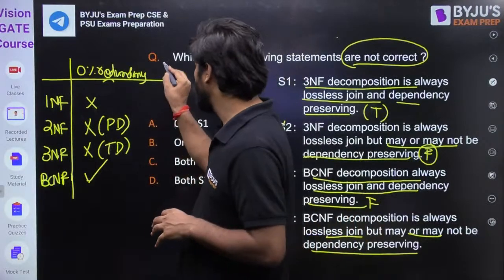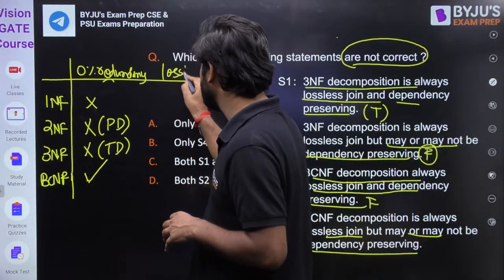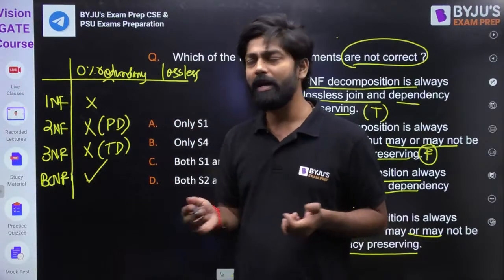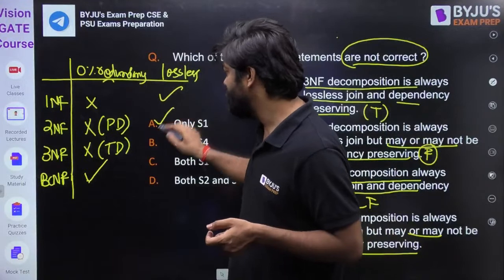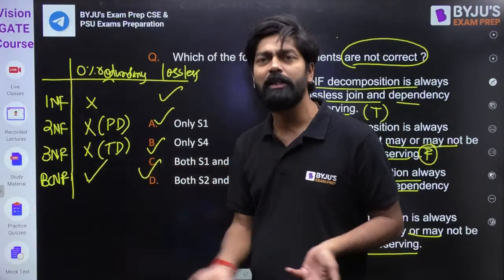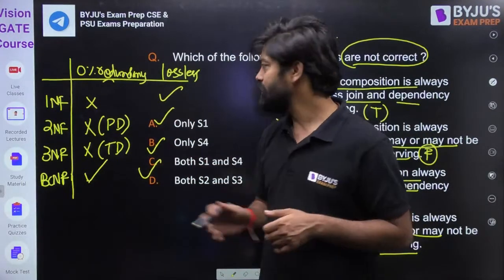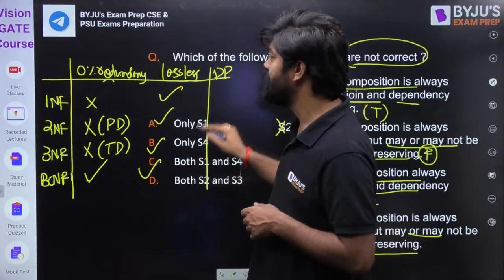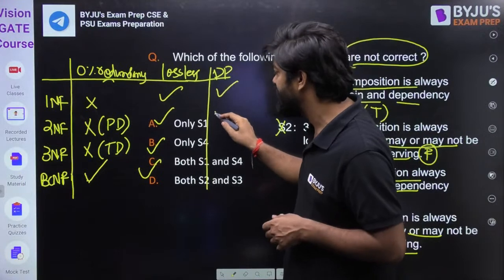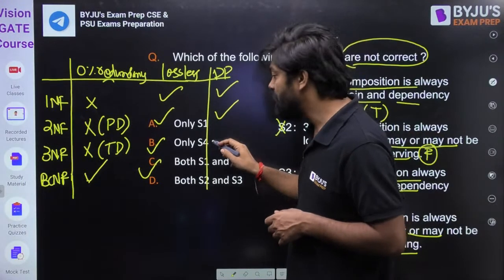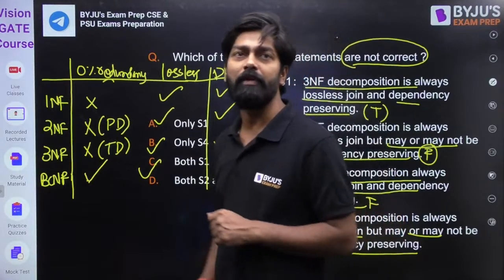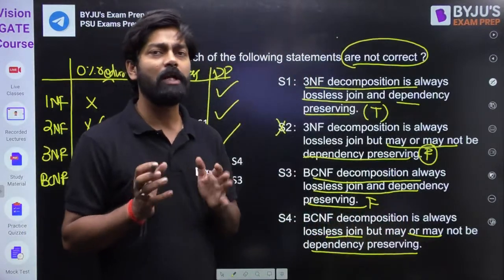Now, if you talk about lossless, all decomposition should be lossless. So first NF, second NF, third NF, BCNF, all are lossless only. And if you talk about dependency preserving, first NF is dependency preserving, second NF is dependency preserving, third NF is dependency preserving. BCNF may or may not be dependency preserving.